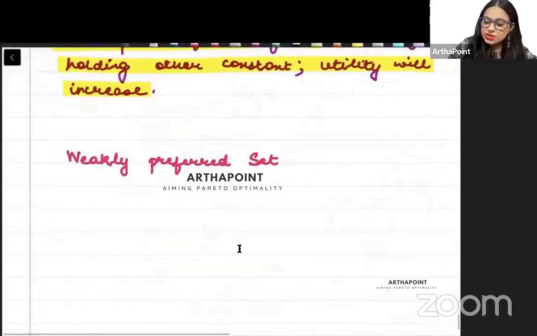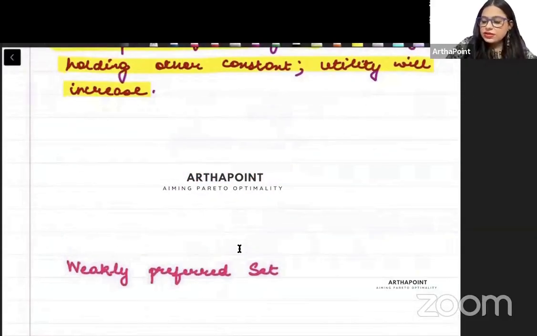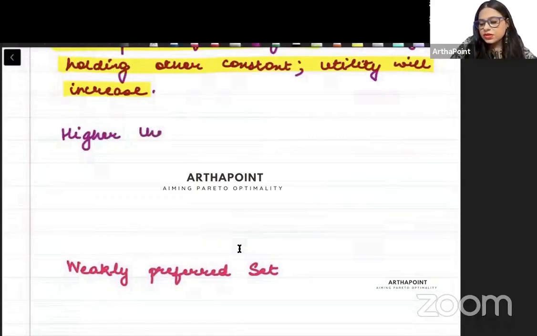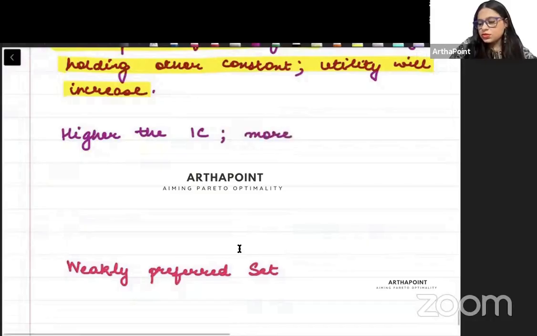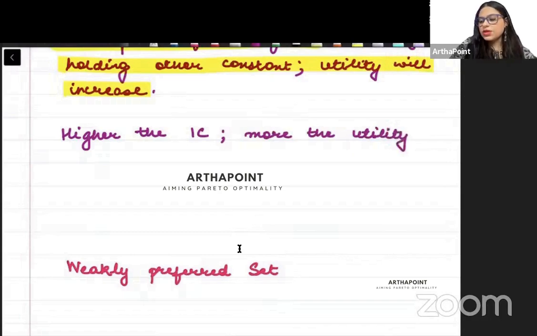So this tells me another thing, that the higher the indifference curve, the more the utility. The higher my indifference curve is, the more will be my utility.